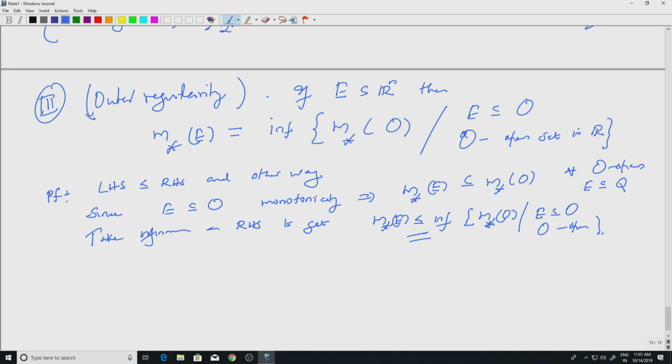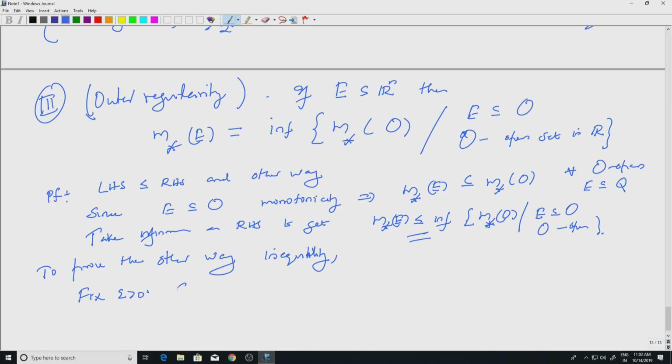Okay. So, to prove the other way inequality, you will see the epsilon by 2 to the j argument coming again and again. So, let's start with fixing epsilon etc., right. Okay. So, fix epsilon positive. Okay.